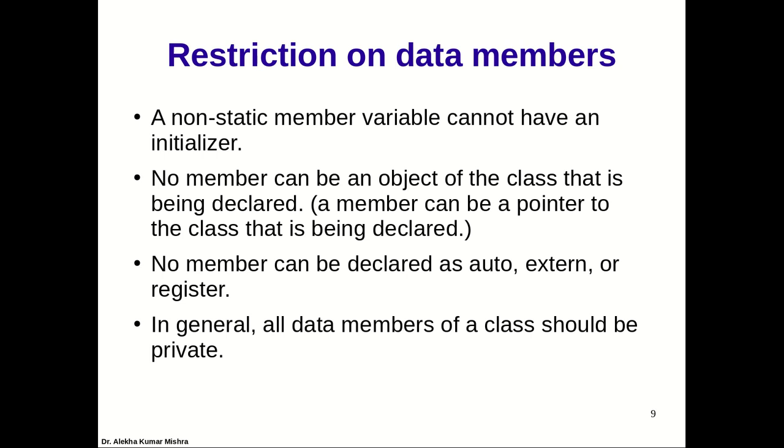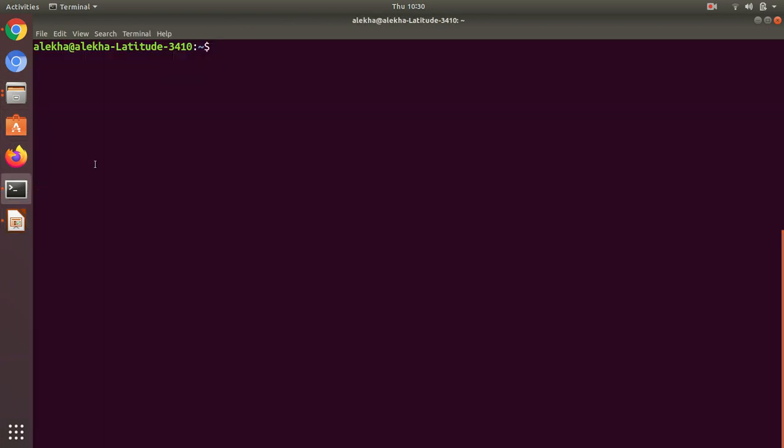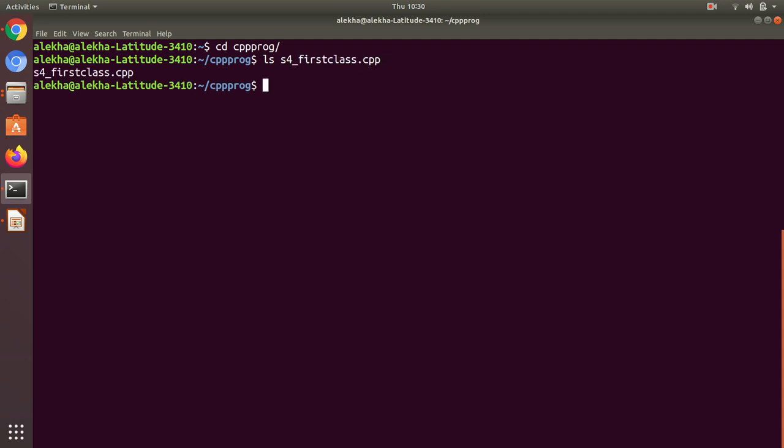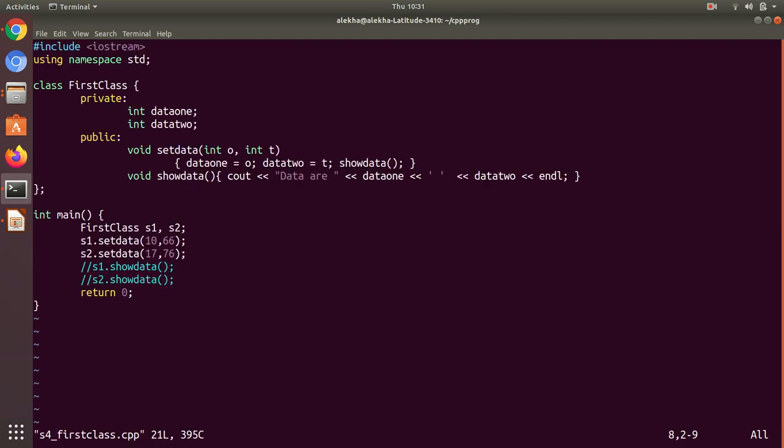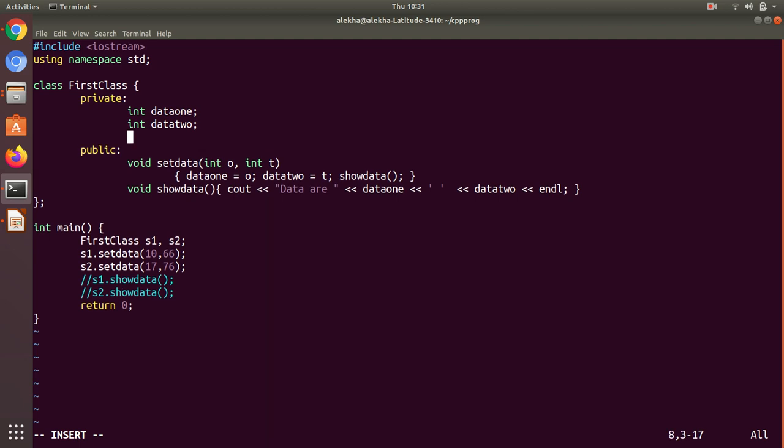Now the second point indicates that when we declare data fields in this way, we can declare any variables, structure variables, even objects here, but not an object of this class.